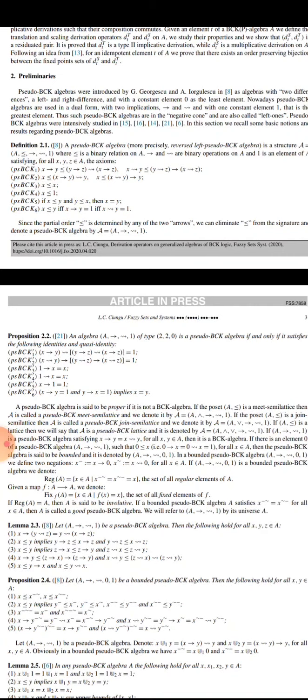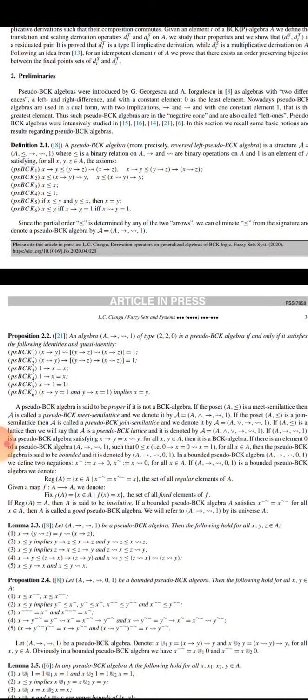First, x → y ≤ (y → z) ⇝ (x → z). Second, x ≤ (x → y) ⇝ y. Third, x ≤ x. Fourth, x ≤ 1.